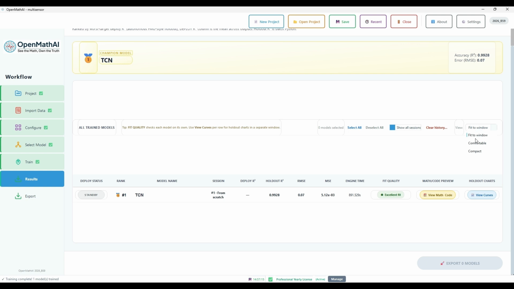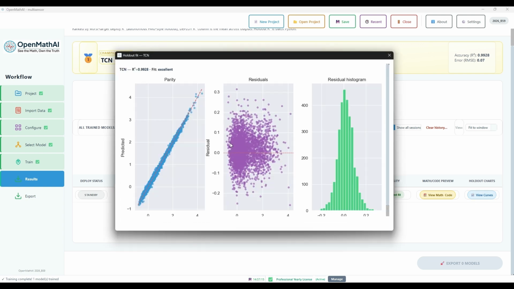Click Fit to Window. You will see three types: Fit to Window, comfortable, compact. Then there is Clear History. If you click that, it will clear the history of previously trained models. Another option is to deselect and select all trained models for export. Click View Curves. You will see the diagram of R-squared, residuals, and the residuals diagram.